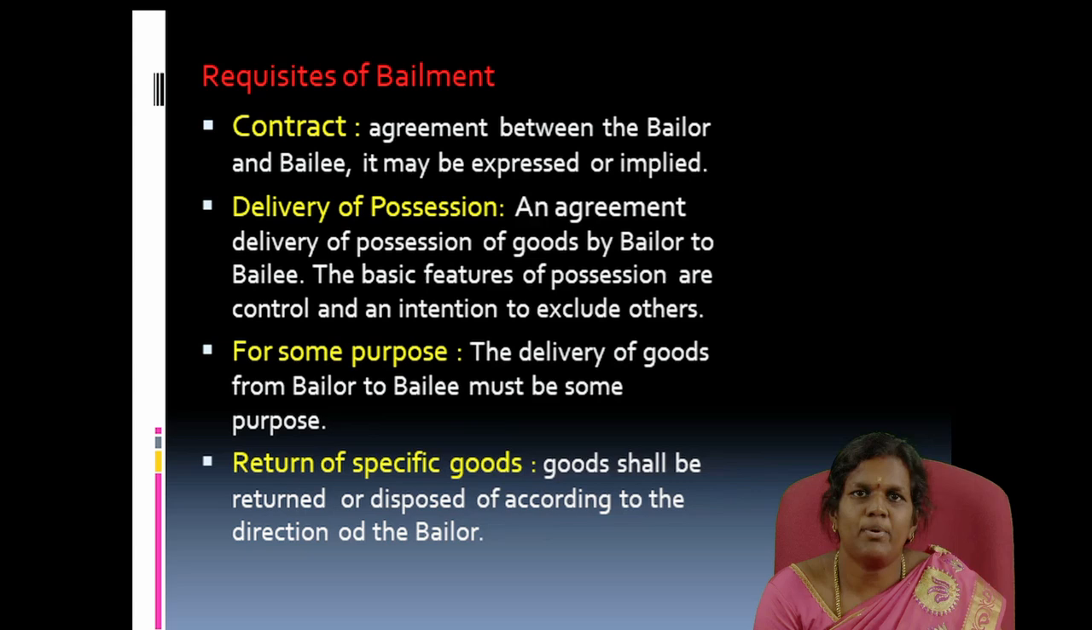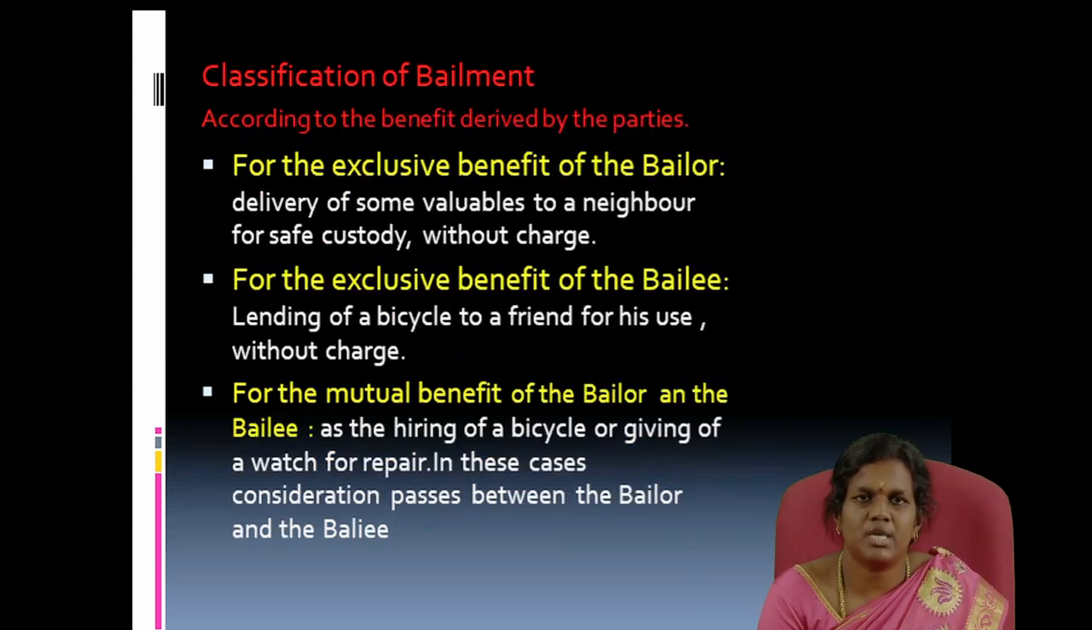For example, if A delivers some books to B for the purpose of study, then after completion of the study, B returns the books to A. And the fourth one is return of specific goods. After the bailment period is over, the goods shall be returned or disposed of according to the direction of the bailor. Next we are going to see the classification of bailment.